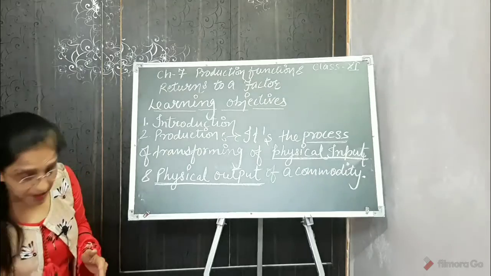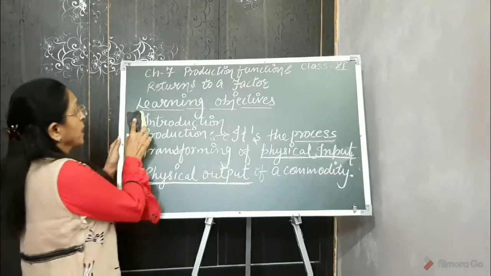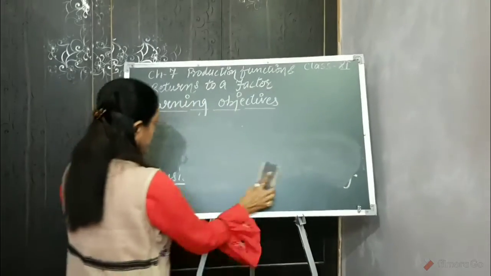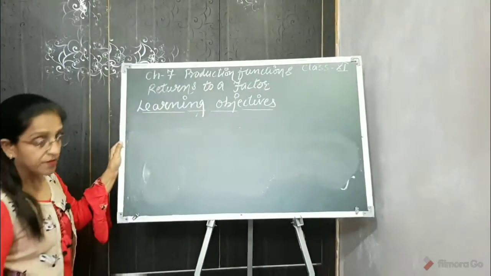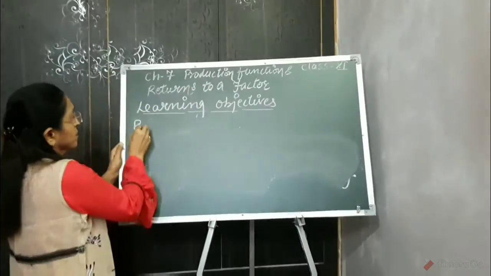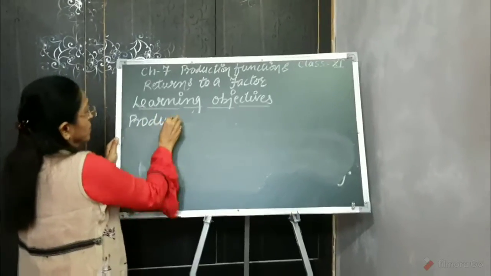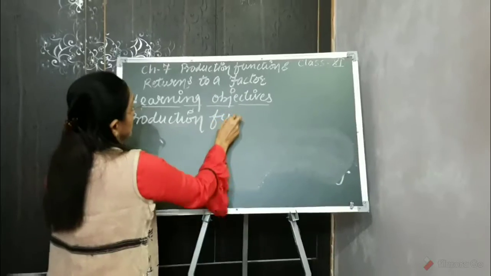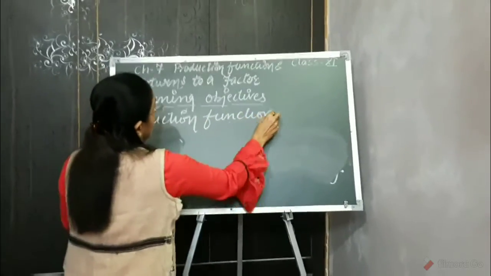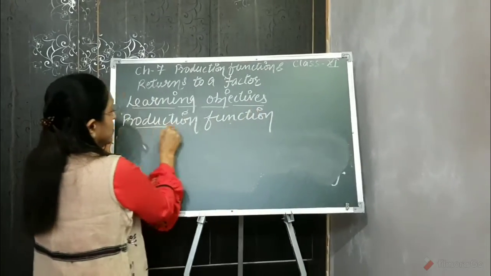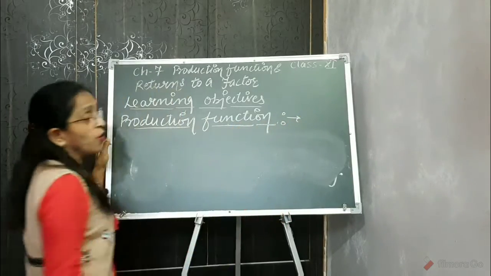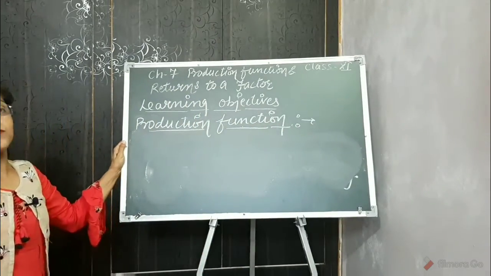So next our topic will be production function.